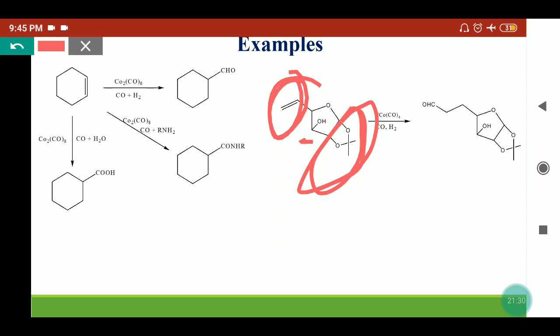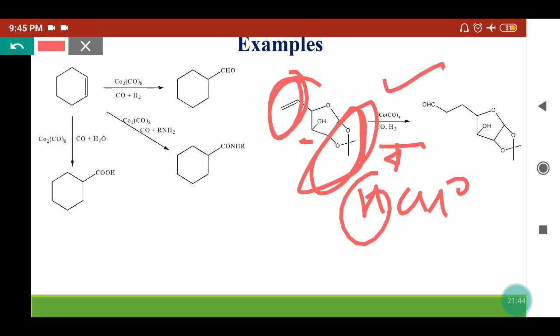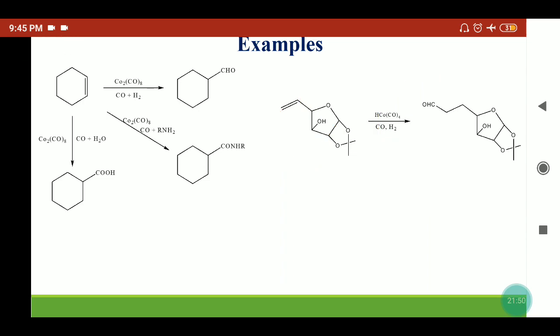Now what will happen in presence of the tetracarbonyl cobalt hydride complex, as well as CO and hydrogen given? That means we have to add the hydroformyl group. CO and hydrogen will add the HCHO group, hydrogen at one place and CHO at one place. So this will give the terminal aldehyde as a product.